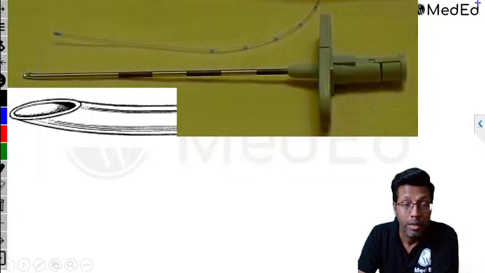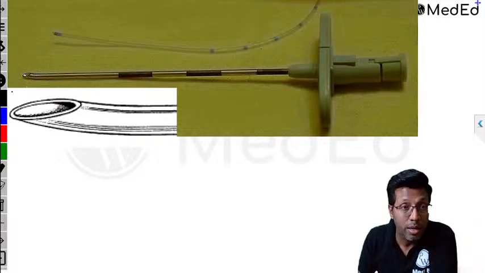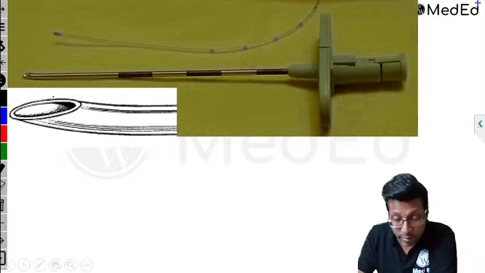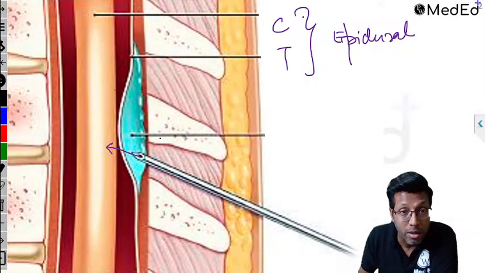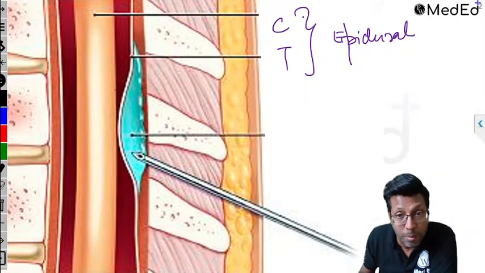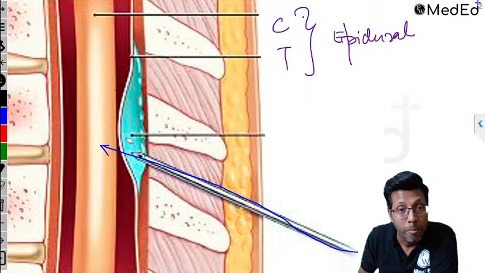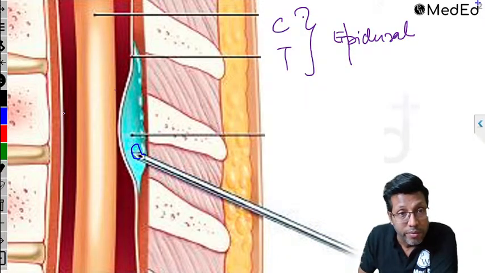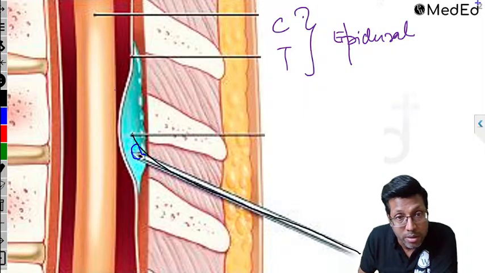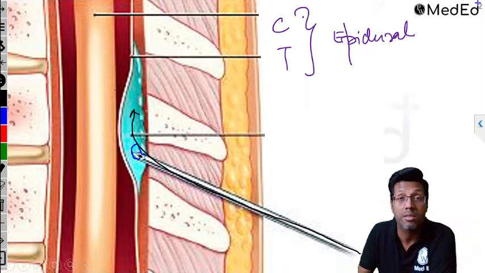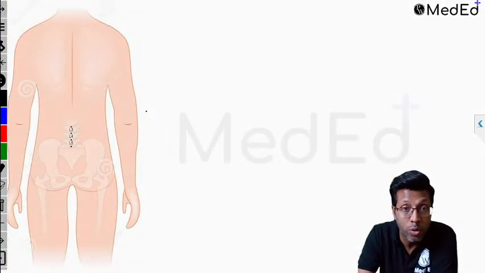Okay, 1 centimeter marking. Now, this is your epidural needle. Remember, the tip is curved. Why is the tip curved? Because of the catheter. If I have a straight tip, the catheter will go straight like this inside. But if the tip is curved, the catheter that I'm inserting through the needle will go like this. That is why nowadays we prefer the curved tip epidural needle.